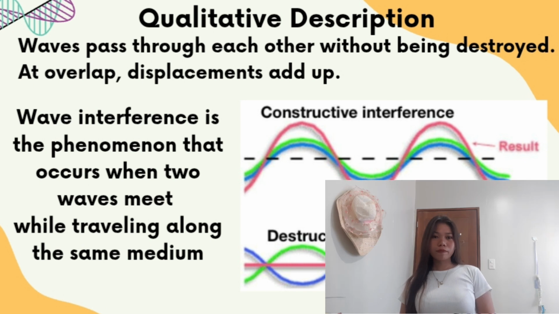In qualitative description, waves pass through each other without being destroyed. At overlap, displacement adds up. Then, wave interference is the phenomenon that occurs when two waves meet while traveling along the same medium. So there are two types of interference. The first one is constructive interference and the second is destructive interference.